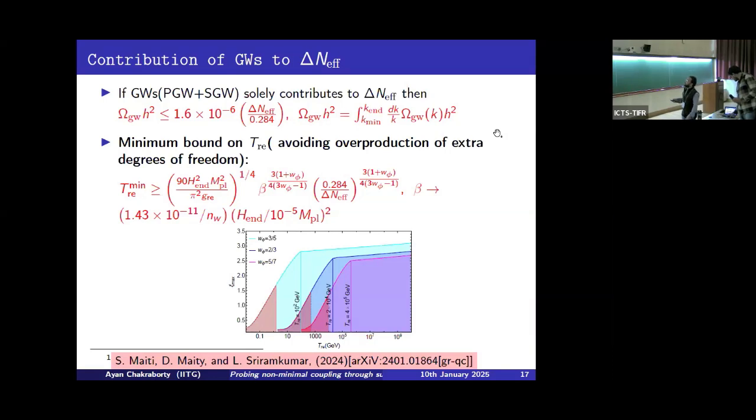So now combining all these three bounds, we finally have this parameter space, Xi max versus T_RE, for three different equations of state, 3/5, 2/3, and 5/7, where the three red vertical lines represent this lower reheating temperature bound, below which, because of the overproduction of primary gravitational wave, this is completely forbidden. And the other three colored vertical lines, cyan, blue, and magenta, represent a particular reheating temperature associated with each equation of state, below which we get the stronger bound from delta N effective, and above which we get the stronger bound from the tensor to scalar ratio.